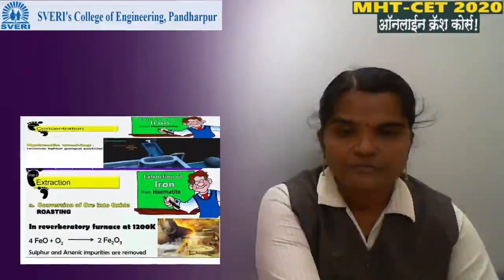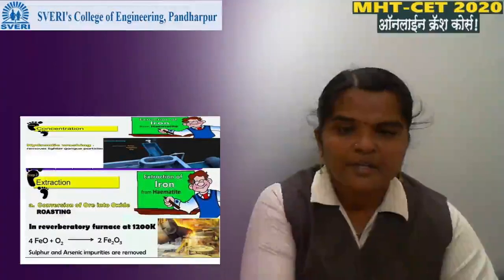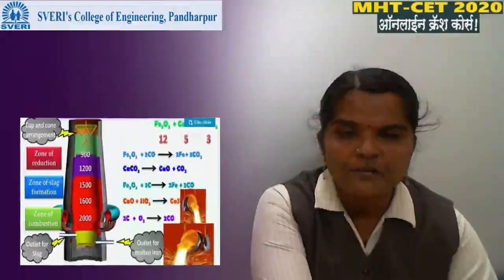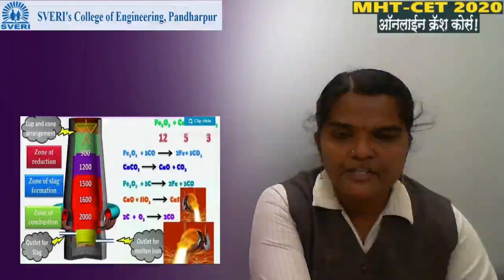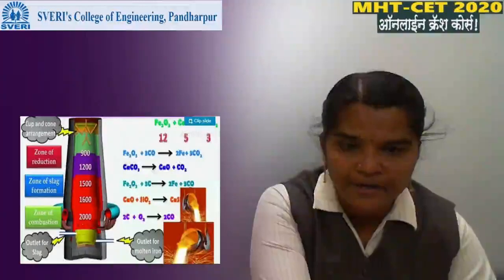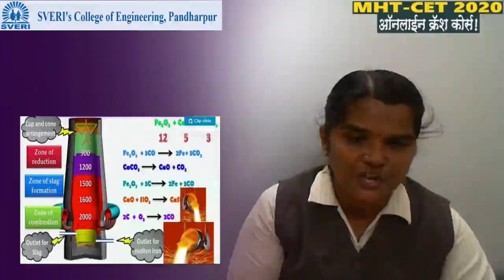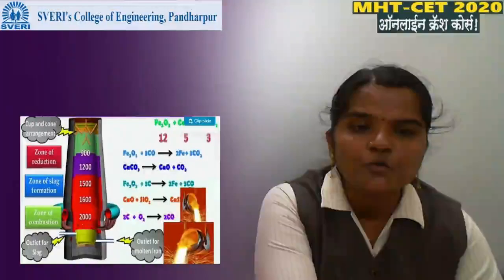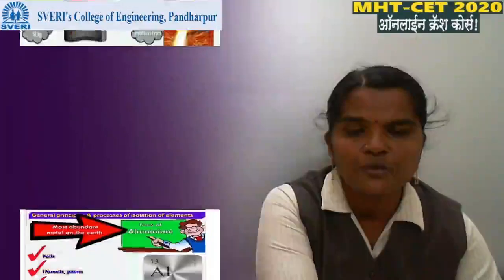Here is the concentration, where hydraulic washing is used. Then roasting in the presence of air. Then the reduction process, in which the ore is heated along with carbon. Carbon acts as a reducing agent, and Fe2O3 is converted into Fe.